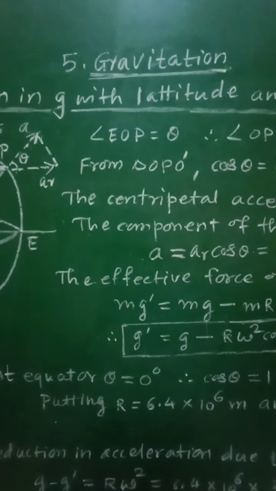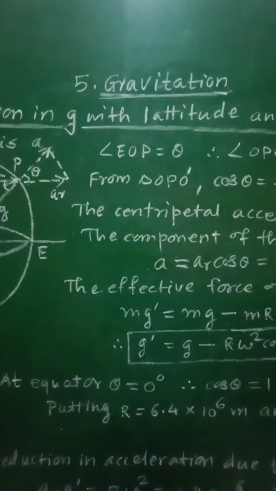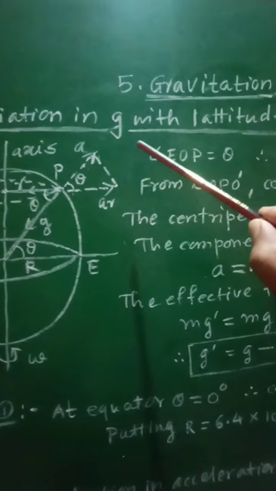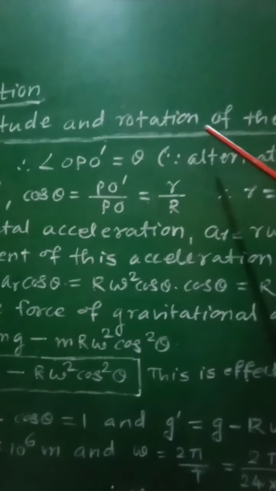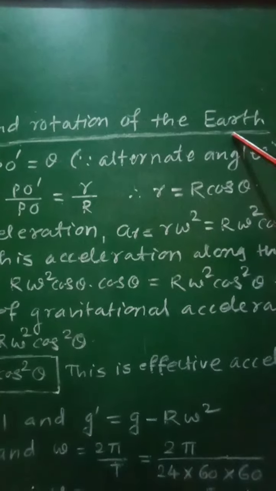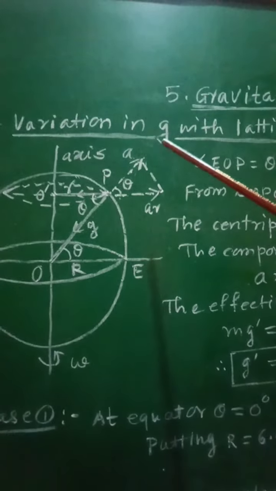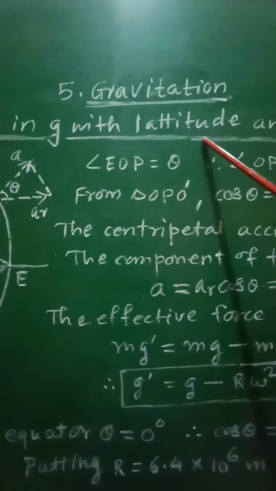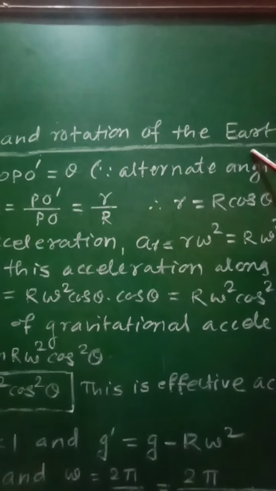Class 11th, subject physics, 5th chapter, gravitation. From this chapter, let us see variation in g with latitude and the rotation of the earth. So in this point, we will have to discuss the variation of acceleration due to gravity with latitude as well as with the rotation of the earth.